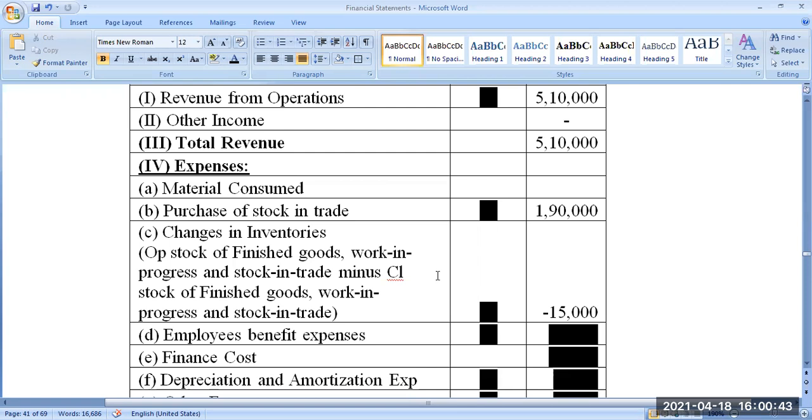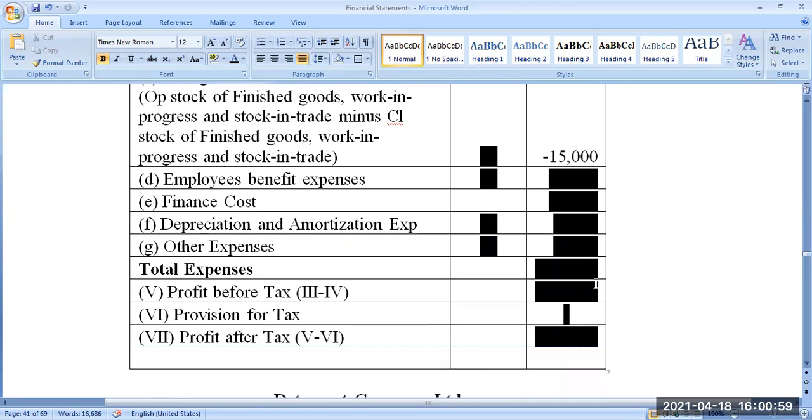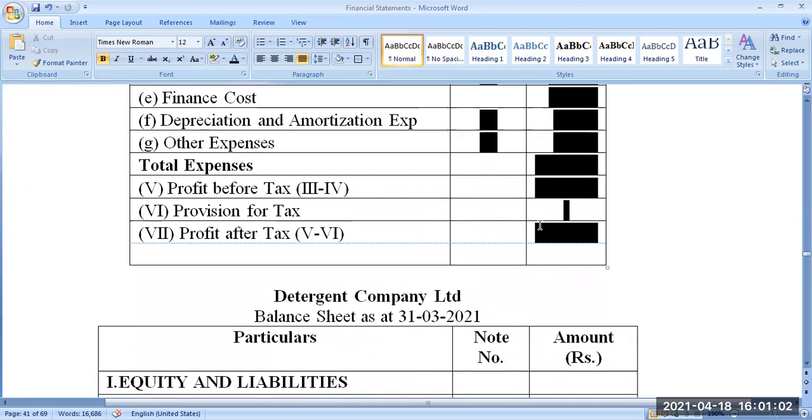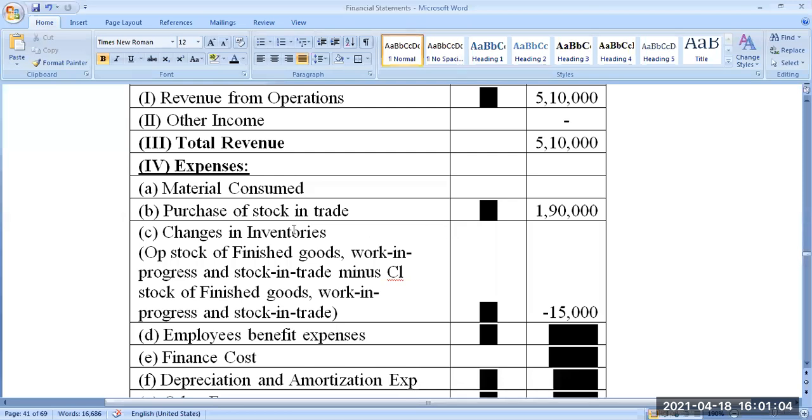I'll tell you, cost of sales is not revealed to the people. See, the statement is available for everybody. If you tell the cost of sales explicitly here, then your competitor or other people will come to know what your cost of sales is. Of course, finally also they are going to come to know what your profit is. That is true. But instead of giving the cost of sales explicitly here, we are giving it like this as per the format. That's all.